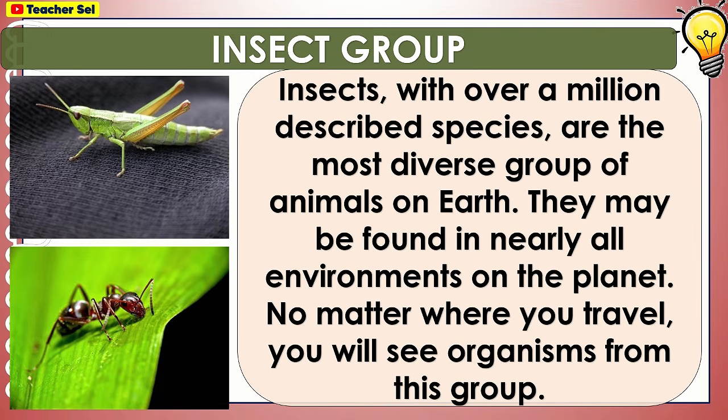Insects, with over 1 million described species, are the most diverse group of animal on Earth. They may be found in nearly all environments on the planet. No matter where you travel, you will see organisms from this group.